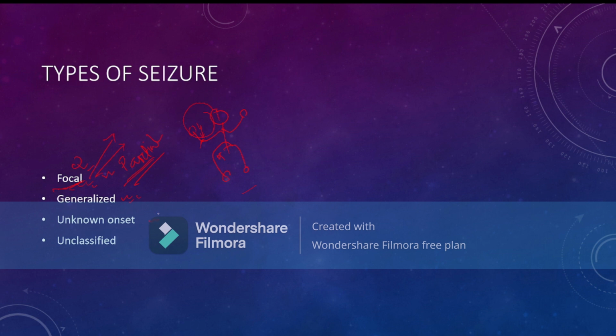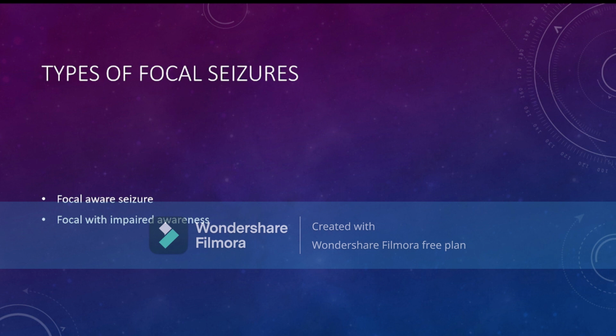If the cause of seizure and the type of seizure is not classified by the history, then it is called unknown onset. And what do you mean by unclassified? Unclassified seizure is defined as: if the clinical characteristic of a seizure is unusual and determination of onset of seizure cannot be made despite adequate workup, the seizure is labeled as unclassified. That simply means if we do not characterize the type of seizure by the history, or the cause of seizure or the timing of the seizure, then we classify it as unclassified seizure.